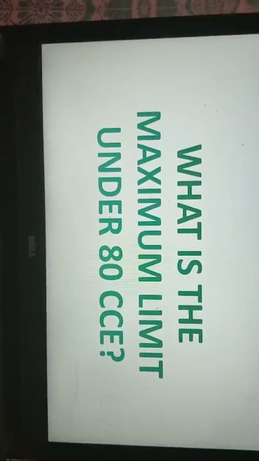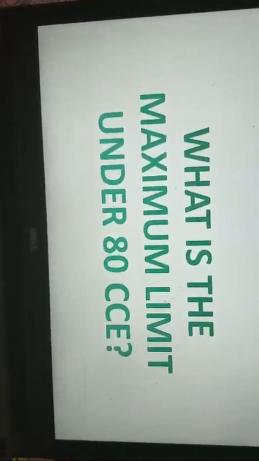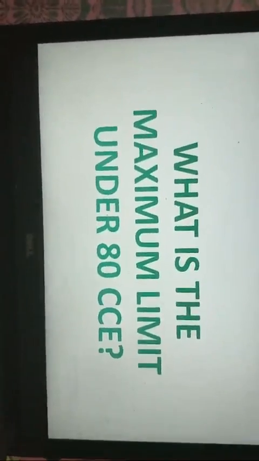Now, again I have another question for all of you which I have just discussed. Let's have a look at the question. What is the maximum limit under section 80CCE? Also tell me which are the three sections this particular 80CCE covers. Yes, Madhu, 1,50,000.